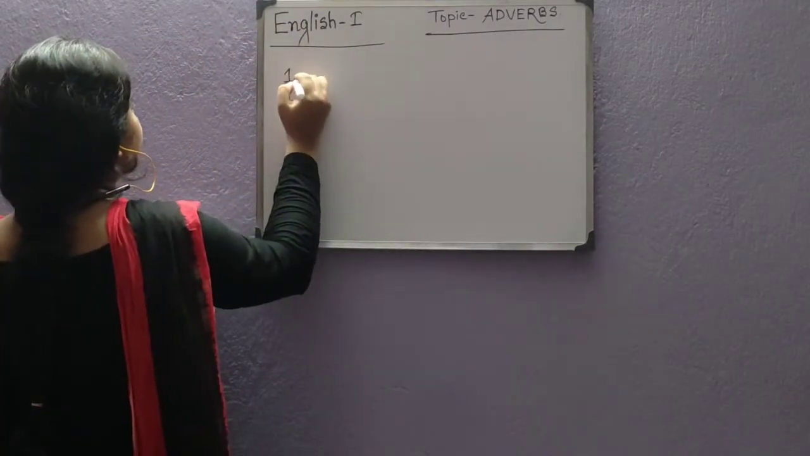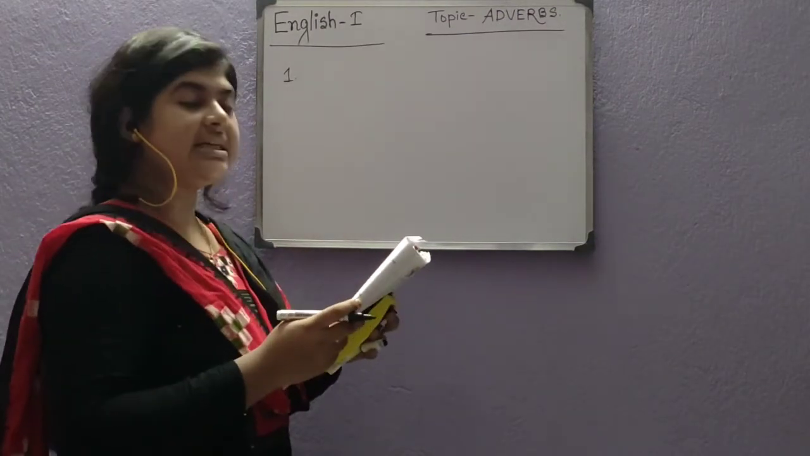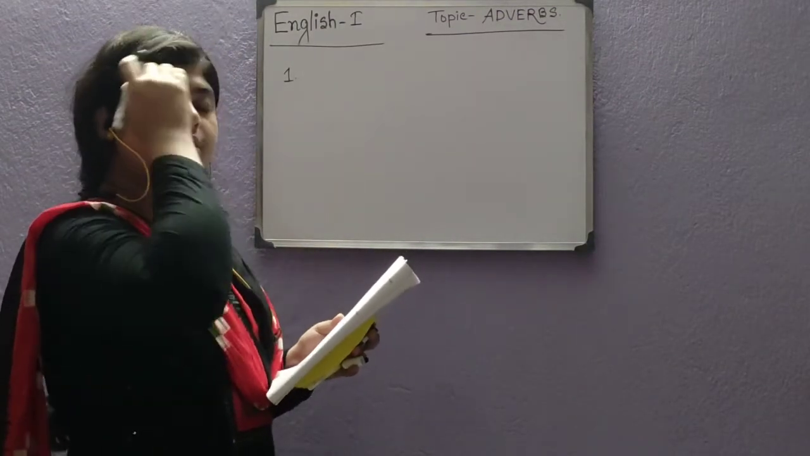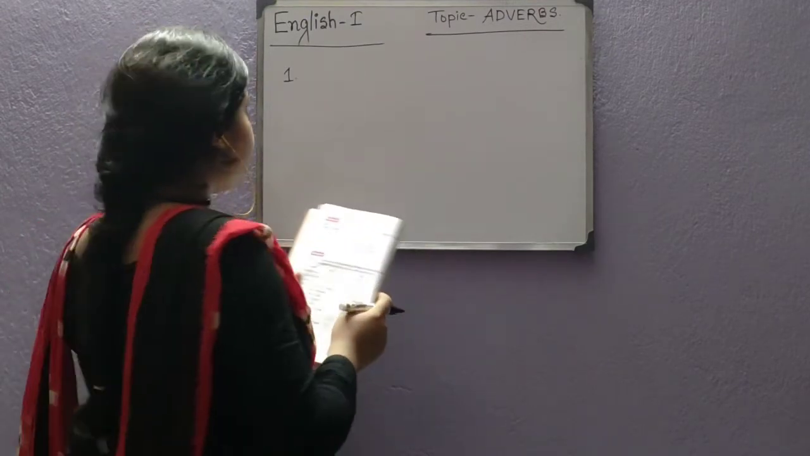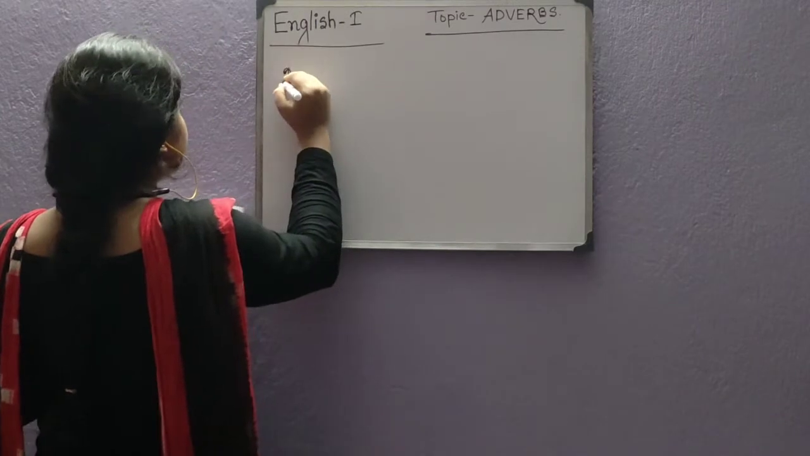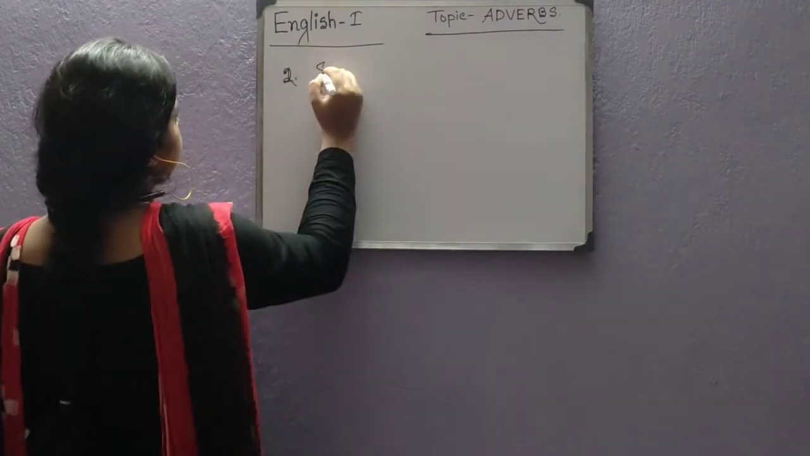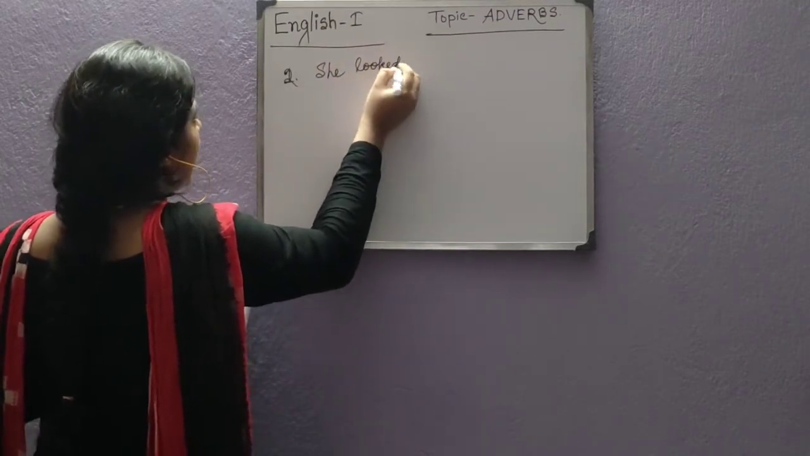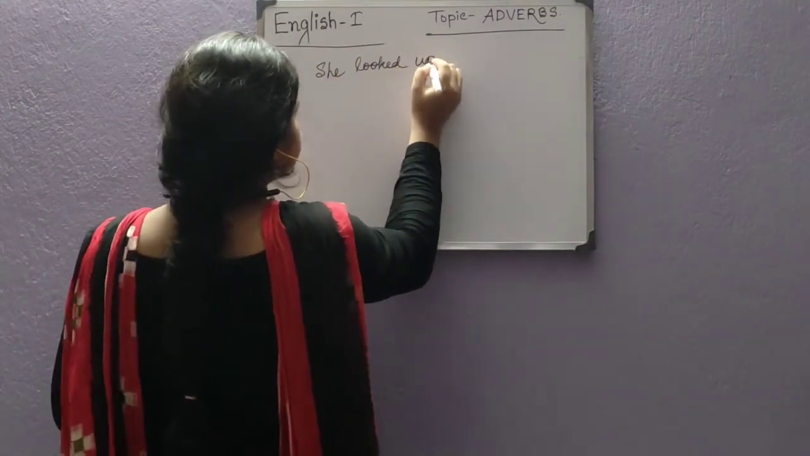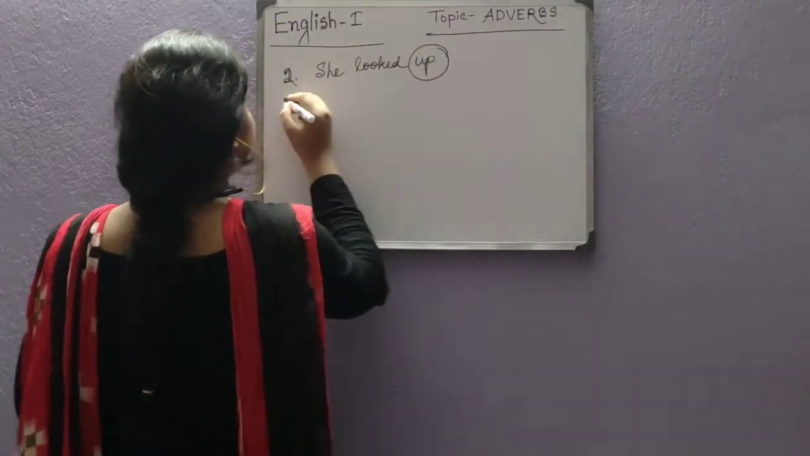So sentence number 1. We sat inside. The answer is given already. Inside is adverb. Now we will do from sentence number 2. She looked up. So up is indicating one place. That's why it will be adverb.